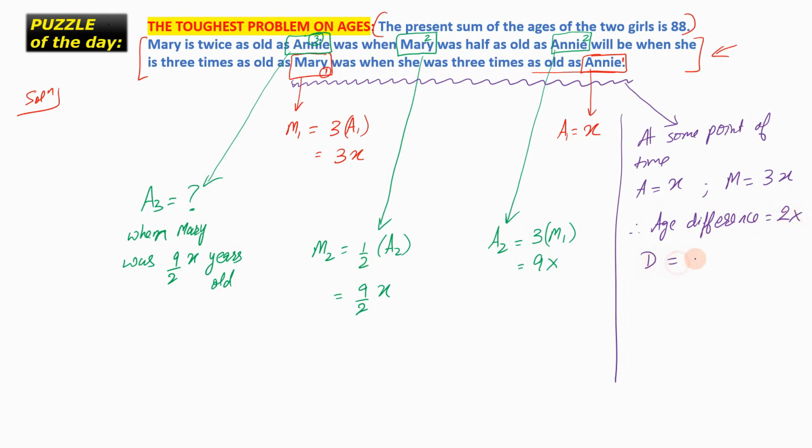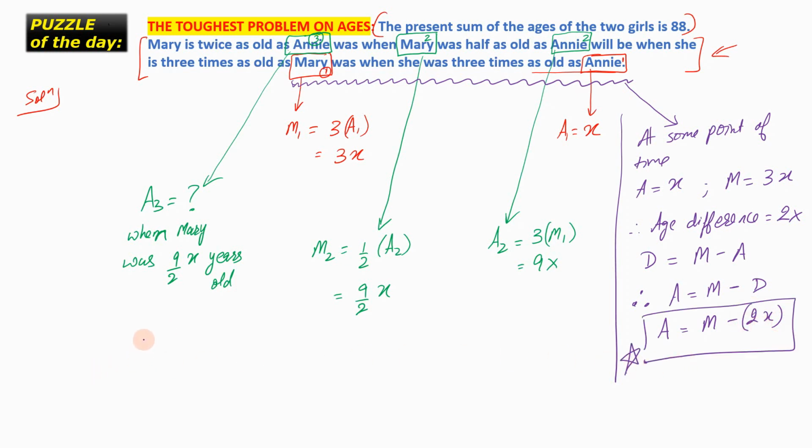So the age difference, 2x, is equal to the age of Mary minus the age of Annie. And this age difference remains the same irrespective of the time reference point. Therefore, the age of Annie at any point of time will be given by the age of Mary minus 2x. Using this formula, the age of Annie at this reference point, A3, is 9 by 2 x minus 2x, which comes out to be 5 by 2 x.